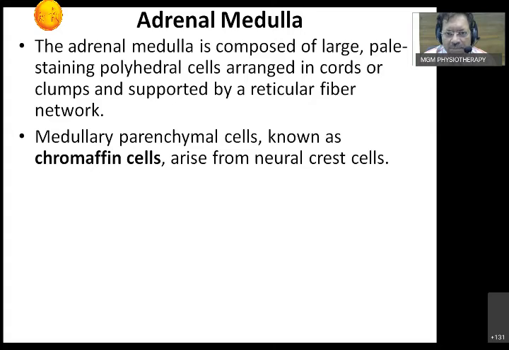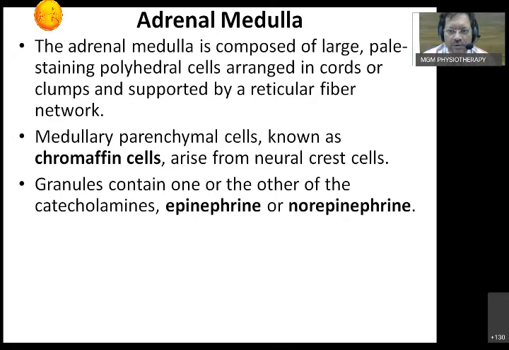Remember, this is the only place where we get, like we got greater splanchnic, lesser splanchnic, and least. In the least, some fibers which are going to the medulla are myelinated. Second thing, they are preganglionic sympathetic fibers. This is the only exception. And these axons will land on the surface of the chromaffin cells in the medulla. In the medulla, they produce epinephrine and norepinephrine, again under the influence of glucocorticoids.